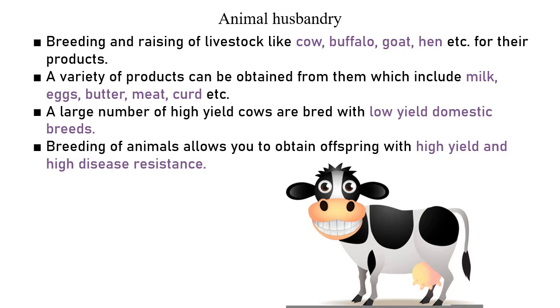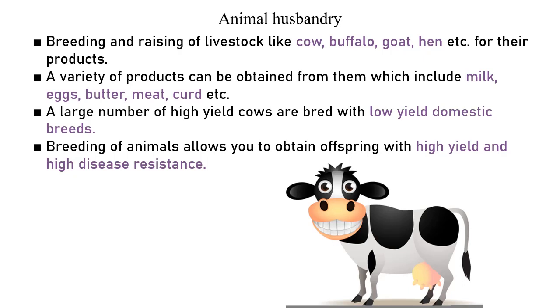So animal husbandry. Breeding and raising of livestock like cow, buffalo, goat, hen for their products is known as animal husbandry. So all these farms, kids go to on holidays and other things, so you tend to end up in these farms. Or even हमारे पुराने दादा दादी, our grandparents used to have cows and goats and buffaloes at their places, and they used to take out milk and get eggs. They did not need to go to the supermarkets to get them. They used to get them at their own homes and at their own convenience.